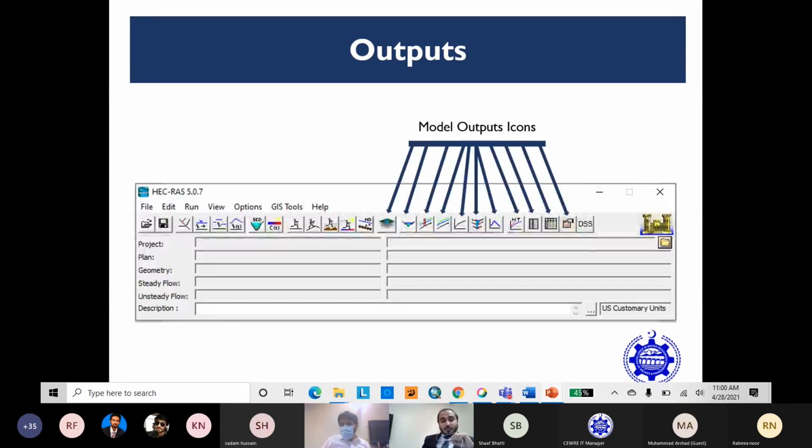Here is the main window of HEC-RAS, and with the model output icons, you can see RAS Mapper is also used to see the animation of the flow simulation. The second arrow is indicating toward the cross section profile. The third one is the reach profiling, and the fourth one is the general profile, then the rating curve, then the 3D cross section view and the hydraulic table. You can also export your output in graphical or in tabular form.